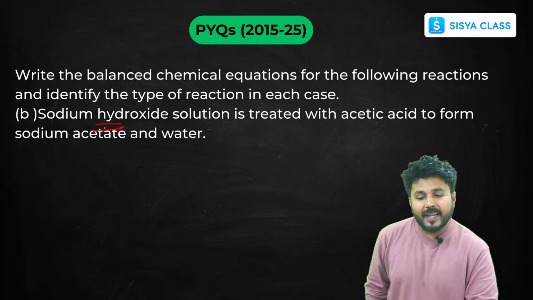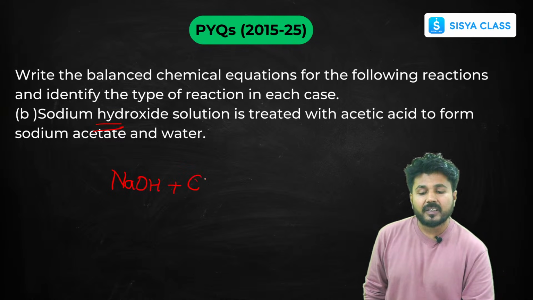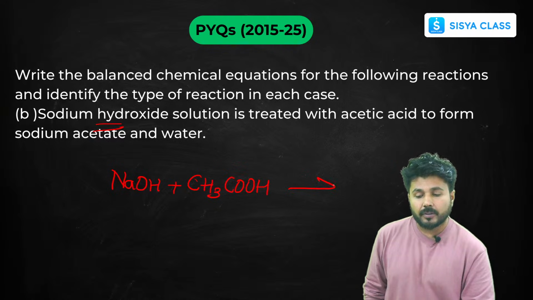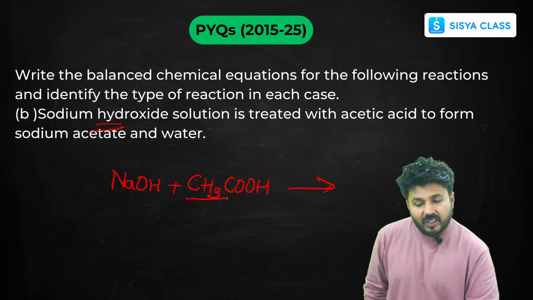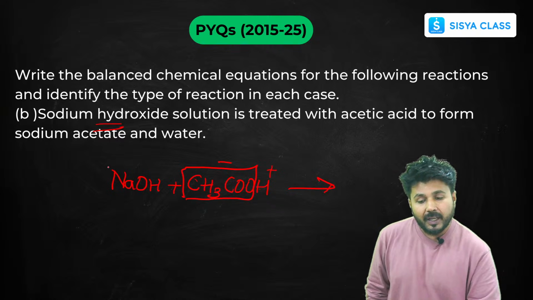Some more chemical reactions to balance. Sodium hydroxide solution NaOH is treated with acetic acid. What is acetic acid? It is your ethanoic acid, CH3COOH. Now it forms sodium acetate. This CH3COO is your negative ion, this H is positive, here Na is positive and OH is negative.